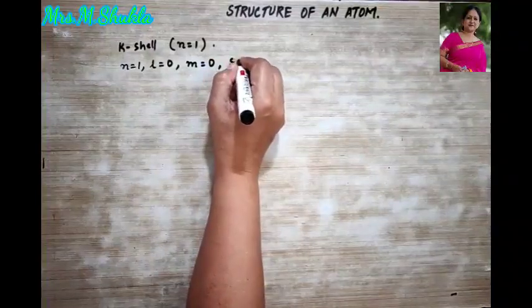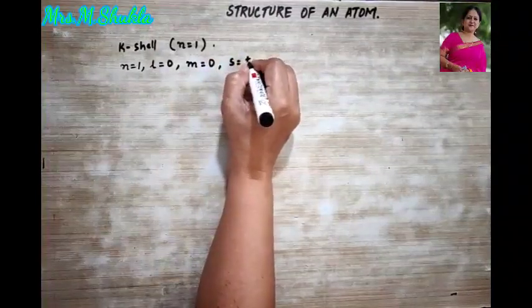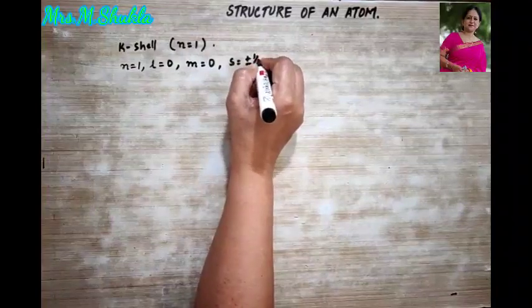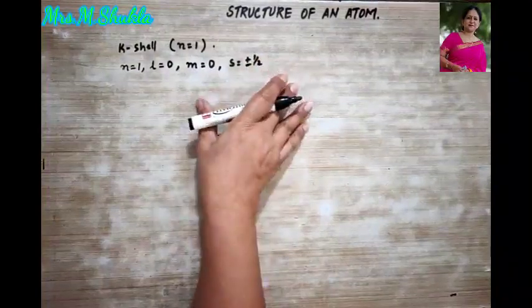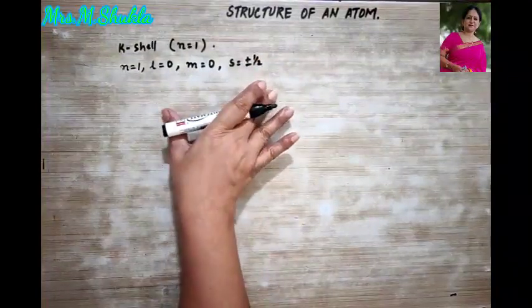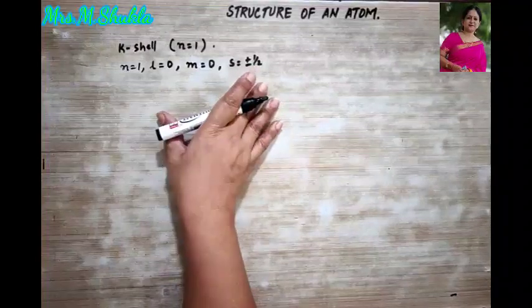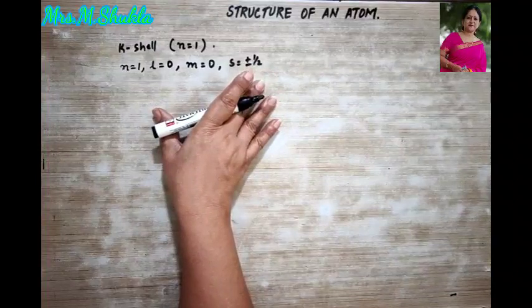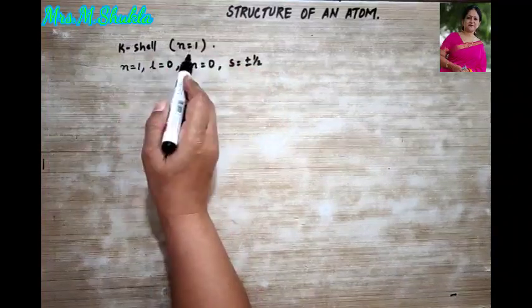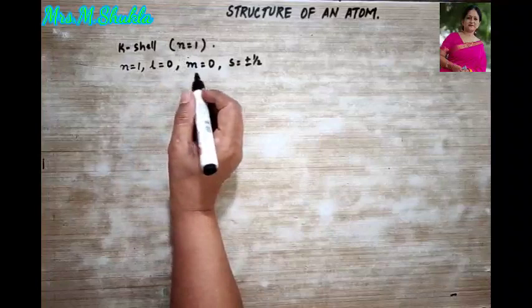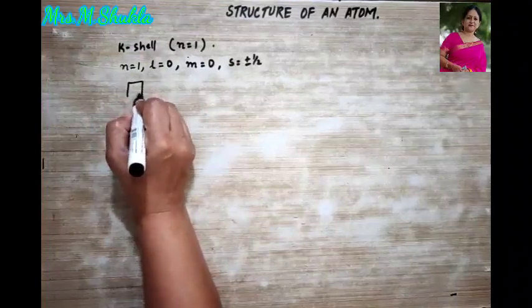But over here spin will be what? One will be plus, another will be minus. There are 2 different sets, right? So keeping in view Pauli's exclusion principle, we make a maximum of 2 sets only over here in the first shell, right?